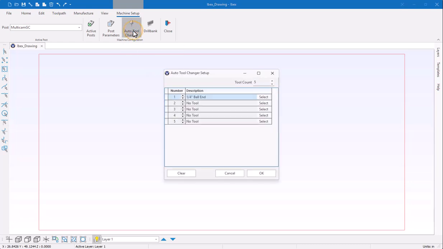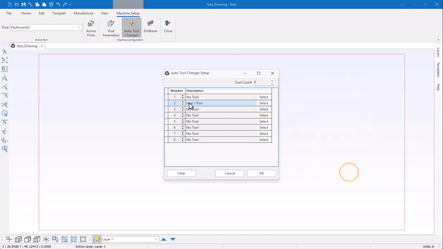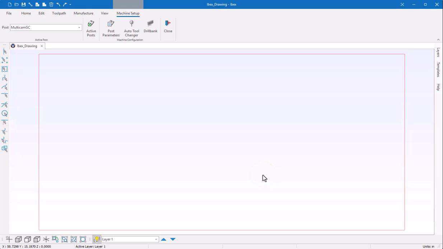This is where you can adjust your auto tool changer. So if I select the auto tool changer, I now can see I have 5 tool positions in my current configuration. I can increase that or decrease that to match the number of tools I actually have. I can clear the tools out and then reload. There's that new tool I just created. Select that, load it in position 2, select OK, and that's set up.